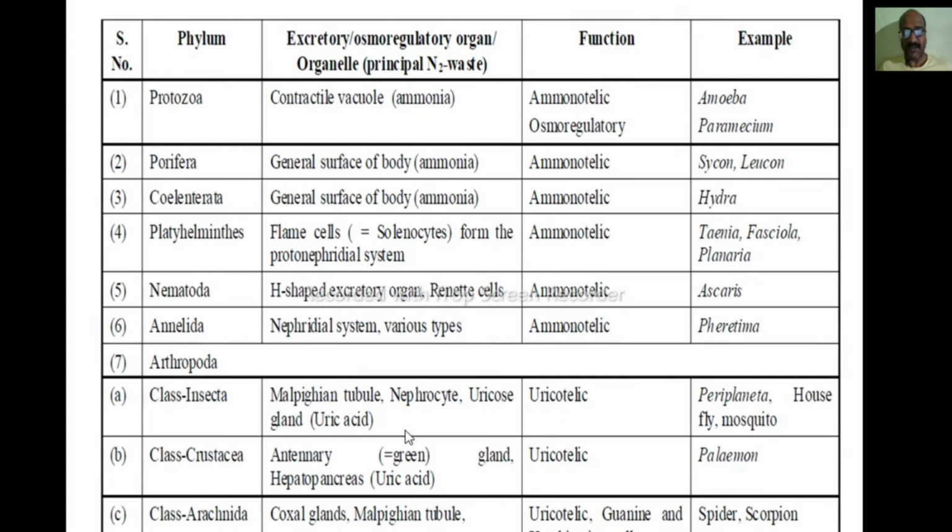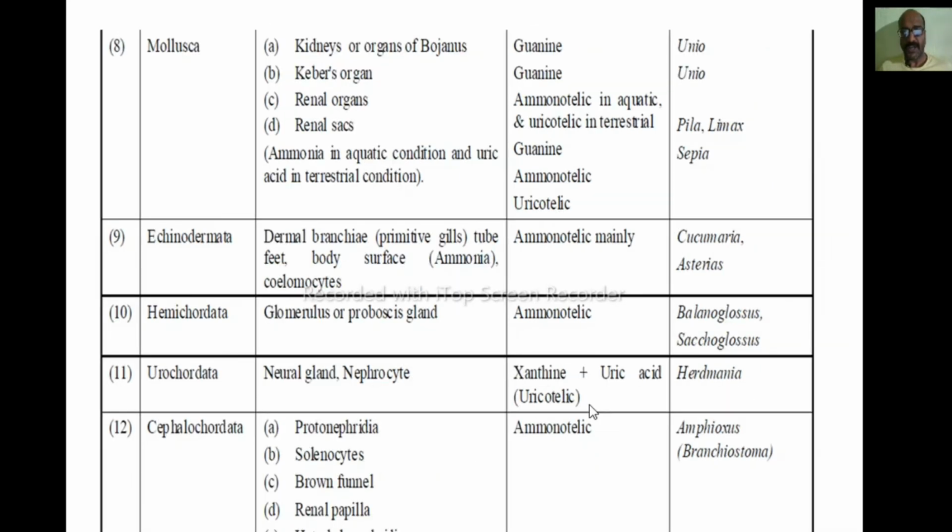So these are the different excretory organs, and they release uric acid. That's why these are uricotelic. The arthropods, mainly terrestrial arthropods, release uric acid, and that's why these are known as uricotelic.